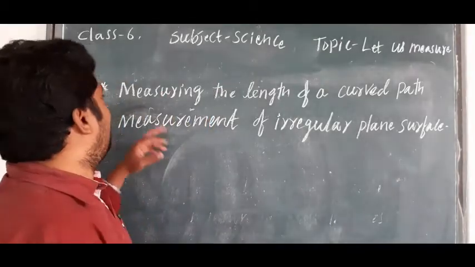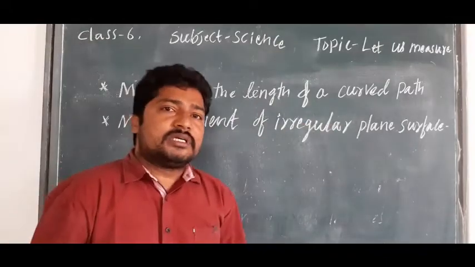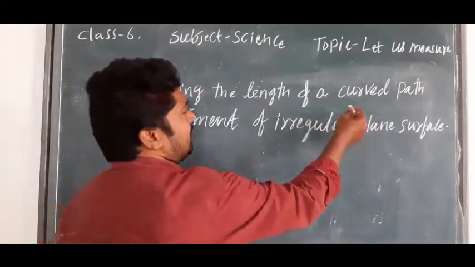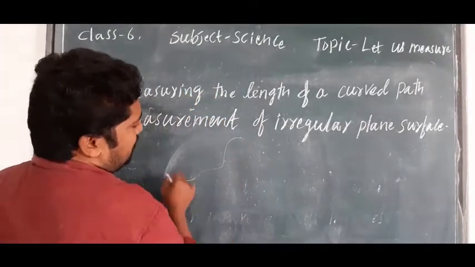Like, for example, measuring the length of a curved path. Here we have the India map, just roughly.